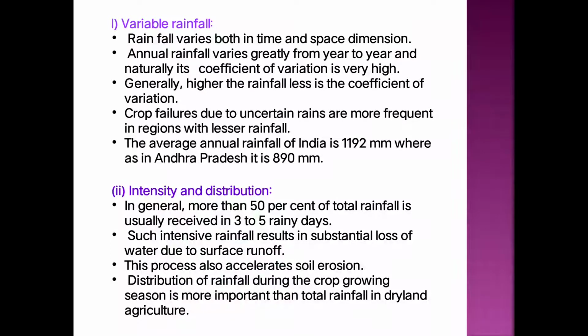Then the distribution of rainfall during the crop growing season is more important than the total amount of rainfall received in dryland agriculture. That means whatever rainfall is received in the rainy season, there should be equal distribution throughout the season. That is more important than the total amount of rainfall received in that particular season. So this is about the intensity and distribution of rainfall, which also plays an important role in crop production.